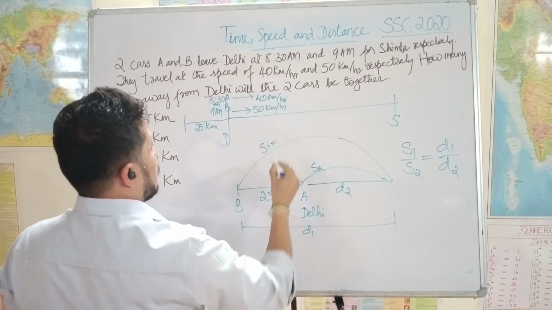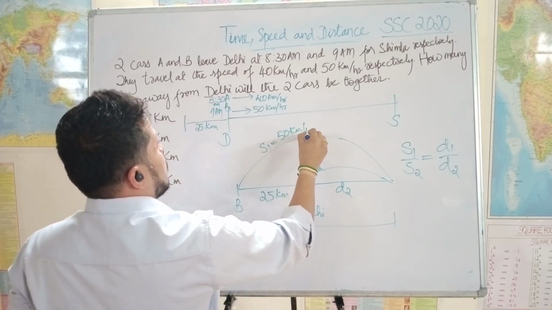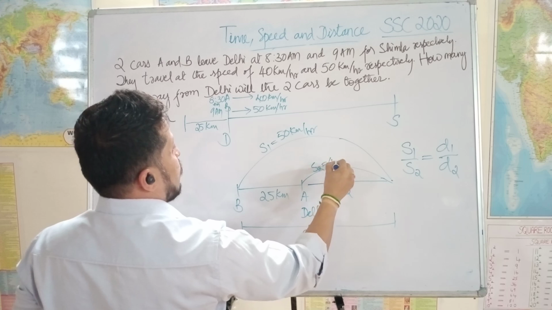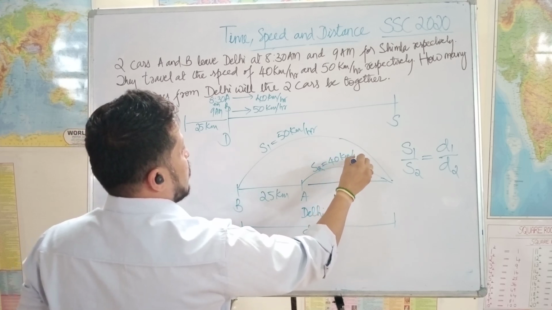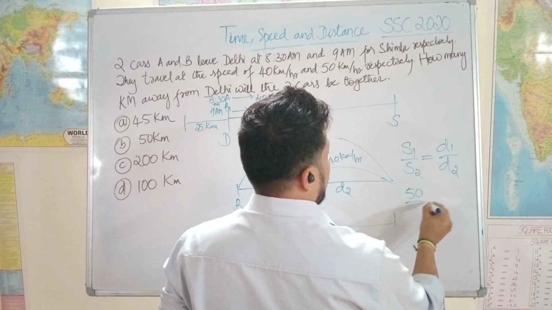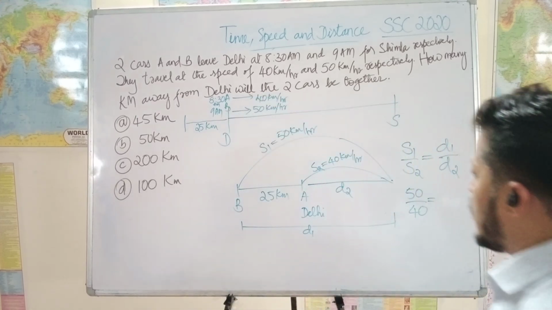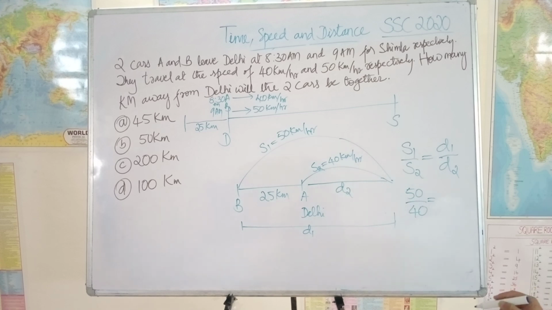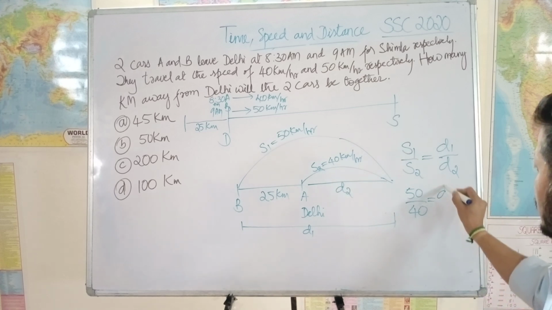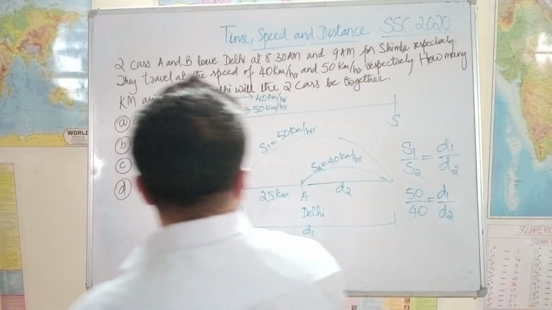What is A's speed? What is B's speed? 50 kilometers per hour, and S2 is 40 kilometers per hour. So 50 divided by 40 is equal to d1 by d2. Right.